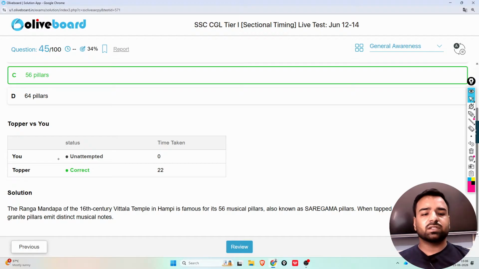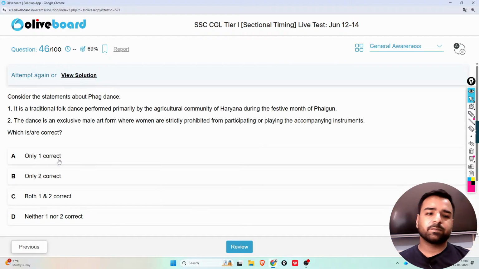The Rangamandap of the 16th century Vittal temple in Hampi is famous for 56 musical pillars, also known as Saregama pillars. When tapped gently, these monolithic granite pillars emit distinct musical notes. Next.